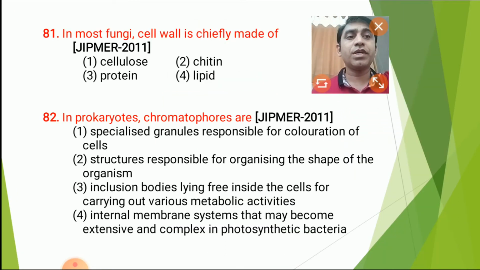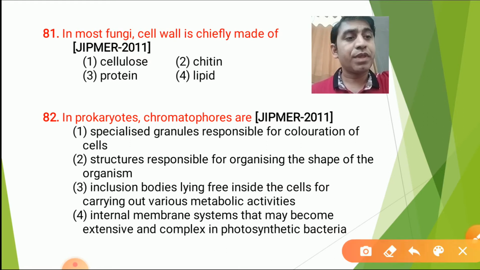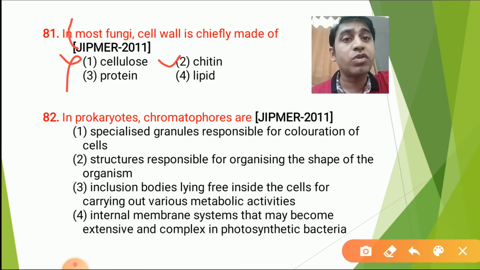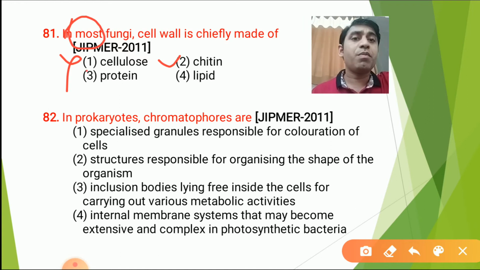So the first question, question number 81. In most of the fungi, the cell wall is made up of cellulose. No, because cellulose is the content of the cell wall of plants, not of animals. Number 2, chitin will be the correct answer because most of the fungi contain chitin in their cell wall. Some fungi may contain fungal cellulose, but chitin is in the majority because here it is asked in most of the fungi. Focus on this word. Protein is not present in the cell wall and lipid is also not present. Lipid means fat plus oil.